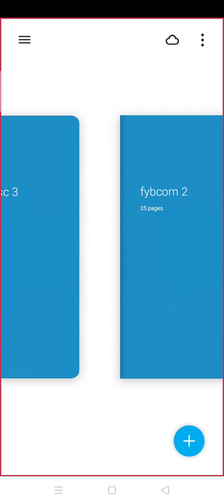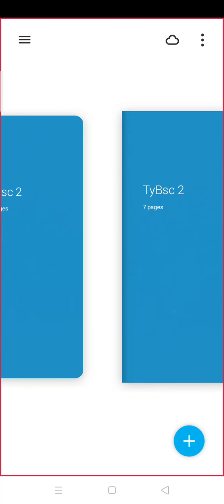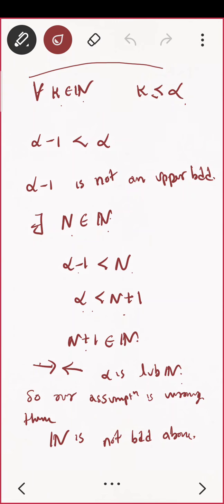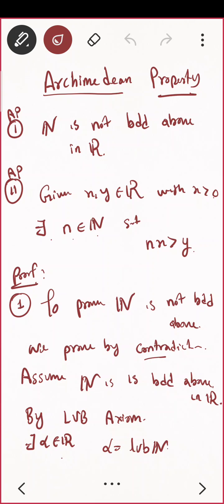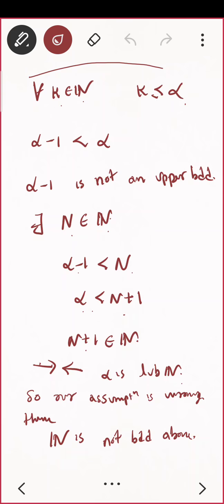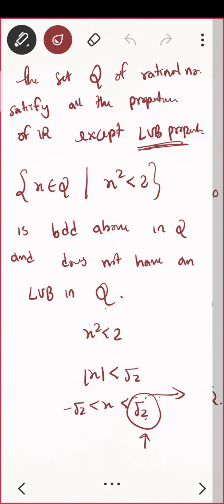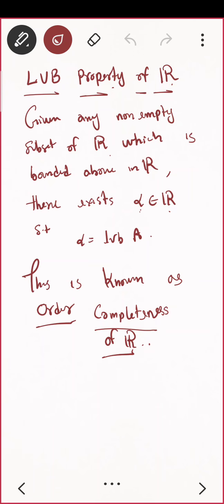I'll give one more equivalent definition of Archimedean property. See, the first and second is okay. The third one you can take as: if you have any real number, there exists a natural number which is bigger than that real number. Everything is equivalent. I'll write it here.